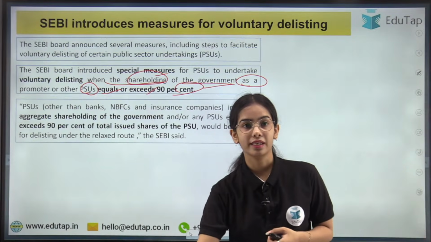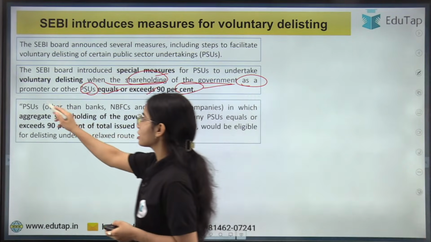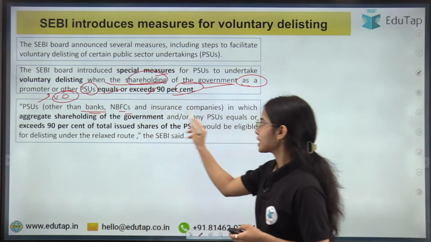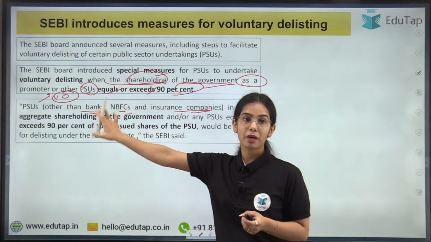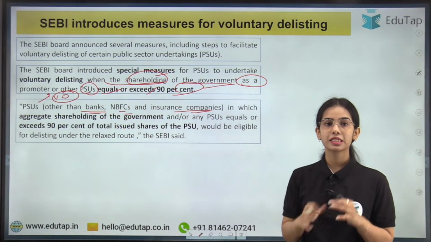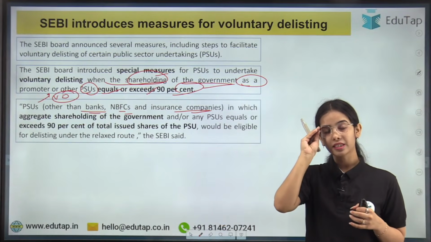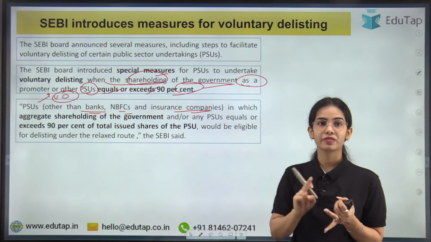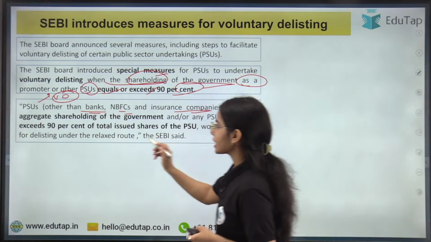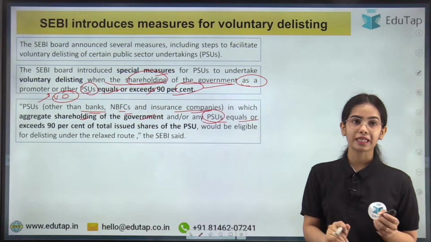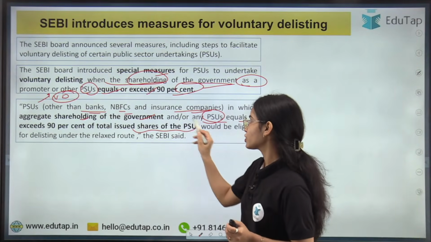Next is PSUs, that is, other than banks. So for public sector undertakings, voluntary delisting can happen for those other than banks, NBFCs and insurance companies. That means banks, NBFCs and insurance companies cannot have voluntary delisting in this regard. So, public sector undertakings other than banks, NBFCs, insurance companies, in which the aggregate shareholding of the government or any PSU equals or exceeds 90% of the total issued shares of the PSU.